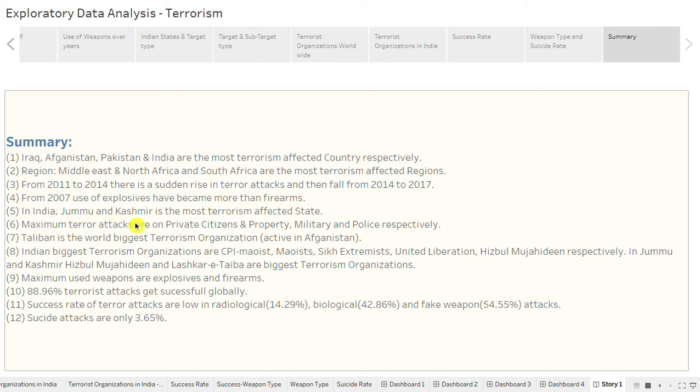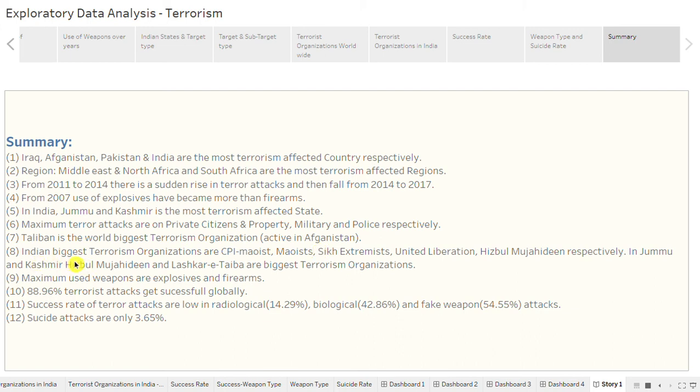And in India, Jammu and Kashmir is the most terrorism affected state. Maximum terror attacks are on private citizens and property, military and police respectively. Taliban is the world's biggest terrorism organization and it is active in Afghanistan.